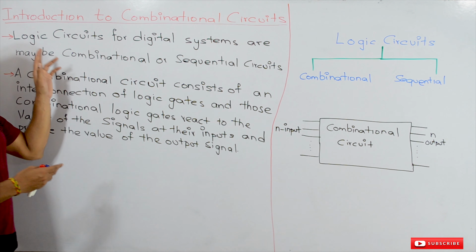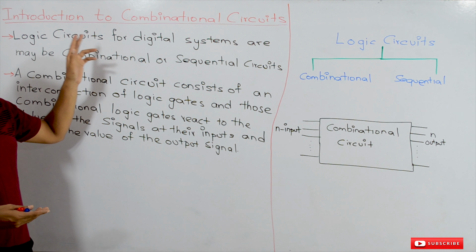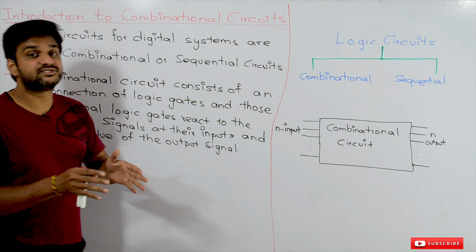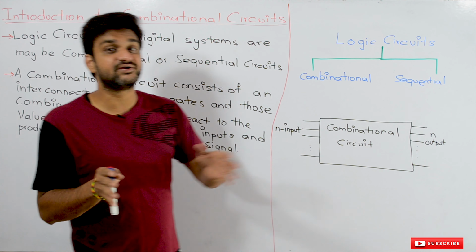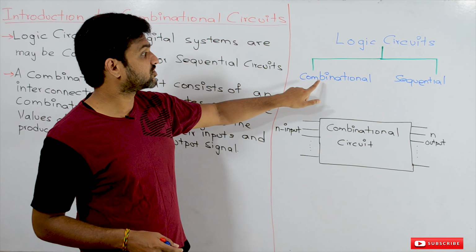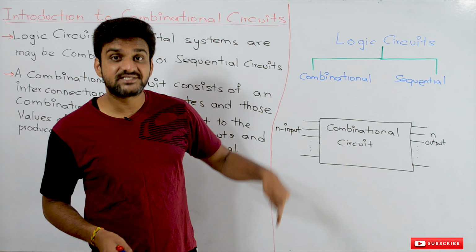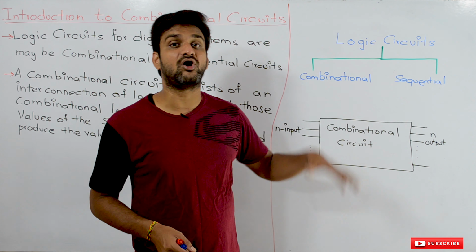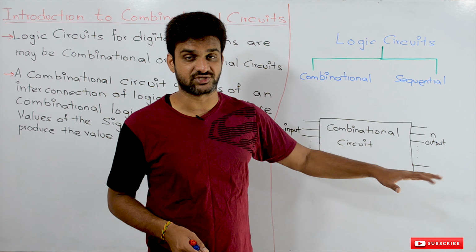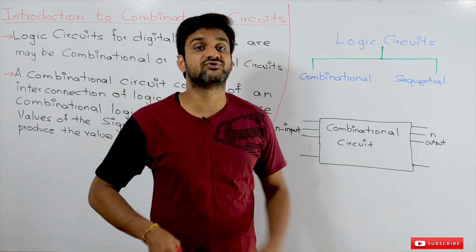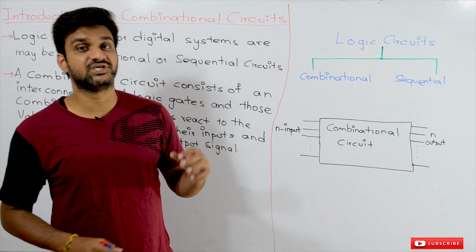These logics are constructed by logic circuits, and these logic circuits are broadly divided into 2 types, which are combinational circuits and sequential circuits. In this section we are going to understand all about combinational circuits. In our next section we are going to cover sequential circuits completely.